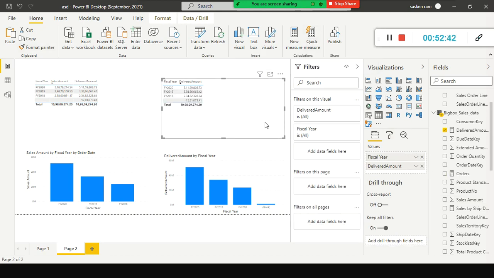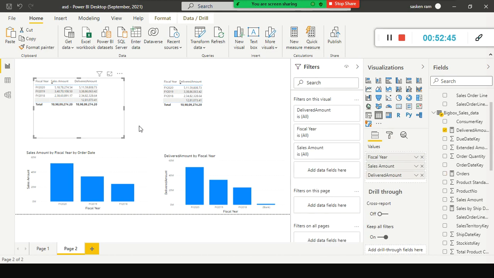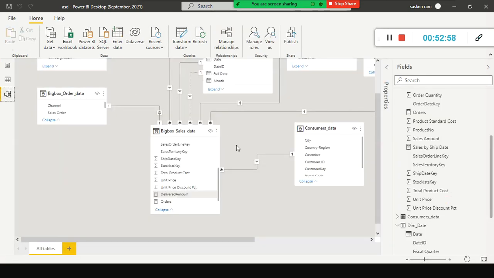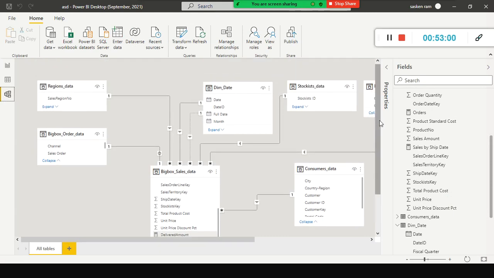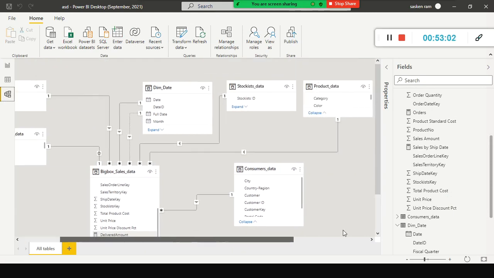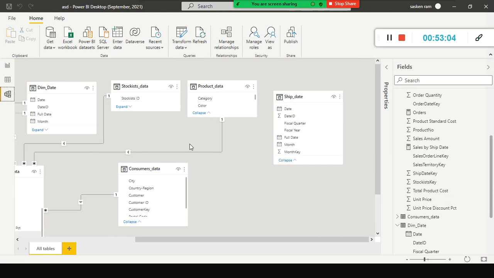Okay, one more approach. This is one approach we can use to do the slicing and dicing based on the shipment date, based on the order date. We can do it. Is there any other alternative available? Yes, we have another alternative. You can go here. So what I do is I simply copy paste this table.